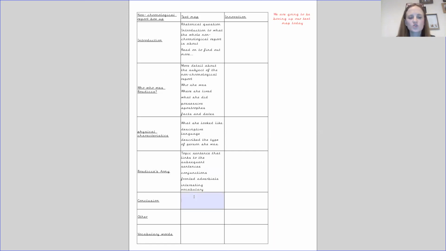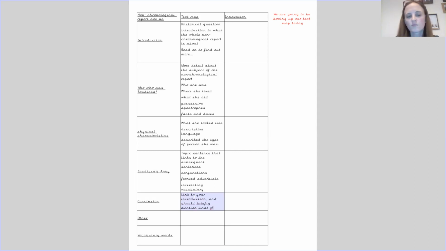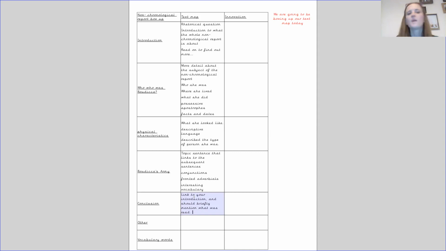So your conclusion should link to your introduction and it should briefly talk about what you've read. So back at the beginning, like I said, we asked that rhetorical question about what makes a good leader. And in the final concluding paragraph, we say, through everything that we've read, we can see that Boudicca was a good leader because of the following.